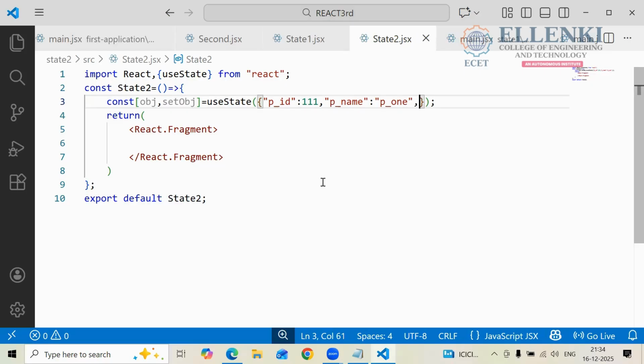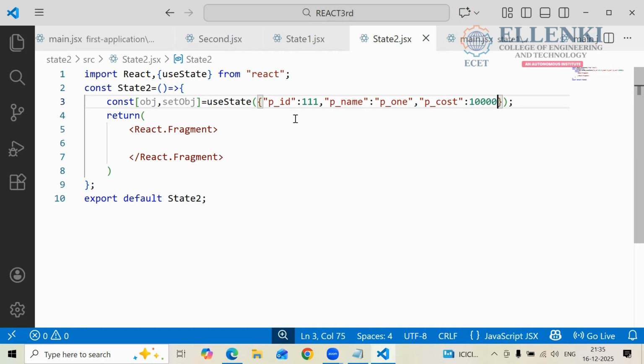Now, if you want to give P cost, another value, what can you give? P cost, colon. You can describe any cost, and it will be in numbers only, right? So here I have taken one object.